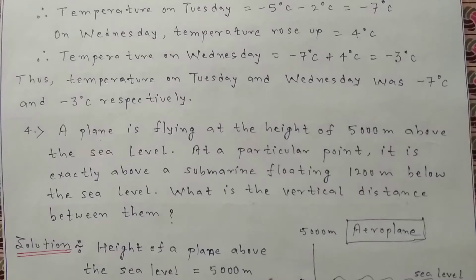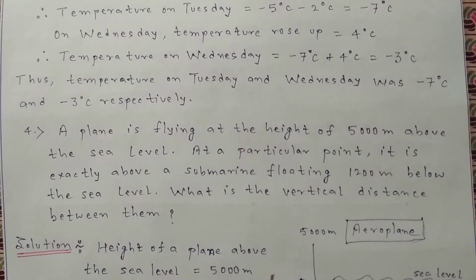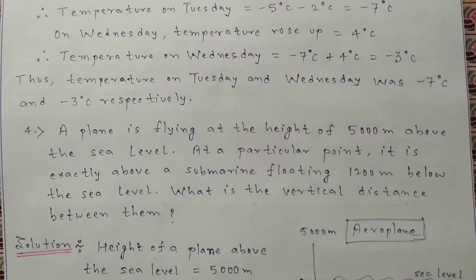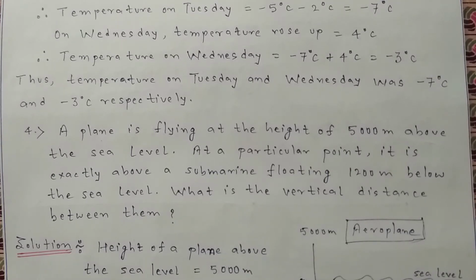In this question, a plane is flying at the height of 5,000 meters above sea level, and at a particular point, both plane and submarine come in a straight line. In these conditions, we have to find out the distance between both of them, that is the aeroplane and submarine, because both are in the same axis.